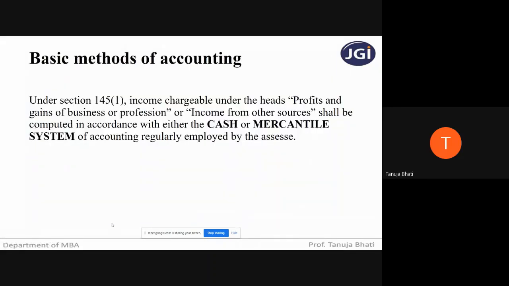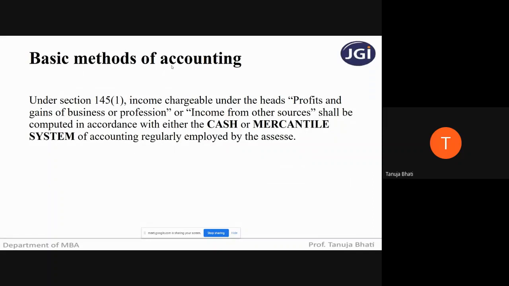Next, we have already seen how to compute the income from the head profits and gains from business or profession. Next, what are the basic methods of accounting? Students, any SSE who is carrying out business or profession has to maintain his books of accounts. This even you all know, you all are aware of it.